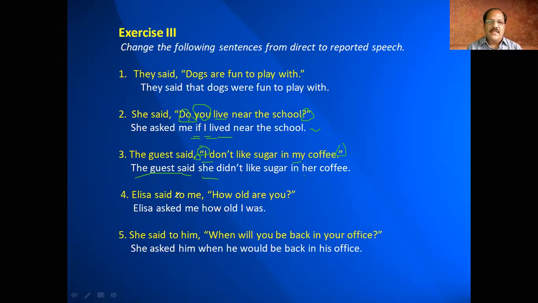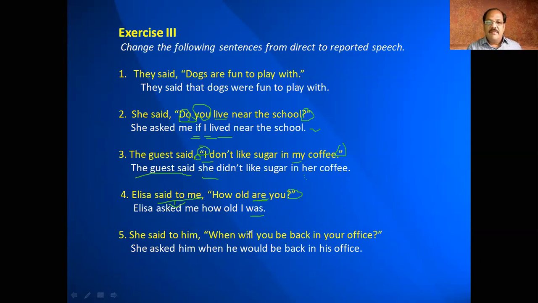Then Elisa said to me, "How old are you?" So Elisa asked me. This "said to me" is converted into "asked me" because it is a question. Just come across in interrogatives how you should take the reporting verb. Elisa asked me how old I was. We are keeping the order, and the only thing is we are changing the tense of the sentence, and the question mark is removed. That means we are making it a statement.